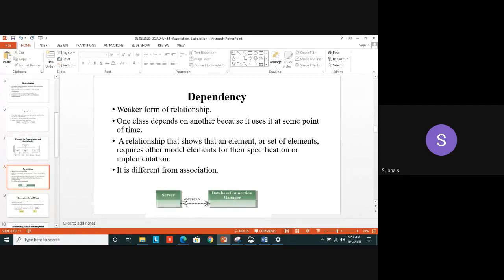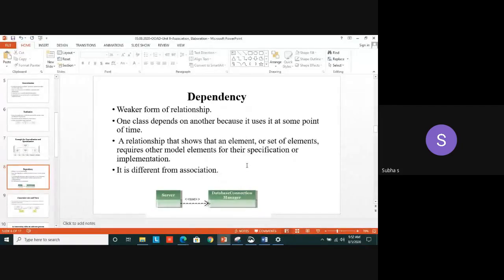Okay. In the example I have mentioned, a server depending on the database connection manager. A server uses - I have mentioned one term in the double arrowed symbol. That means a server can use the database connection manager. But it does not mean that the server always uses the database connection manager. Sometimes you can use some rough application in which you may not need the database at all. In that situation, it does not depend on that particular class.